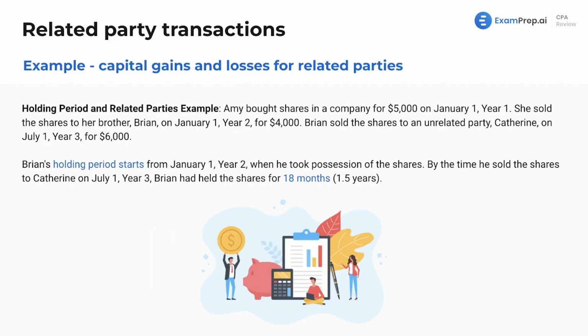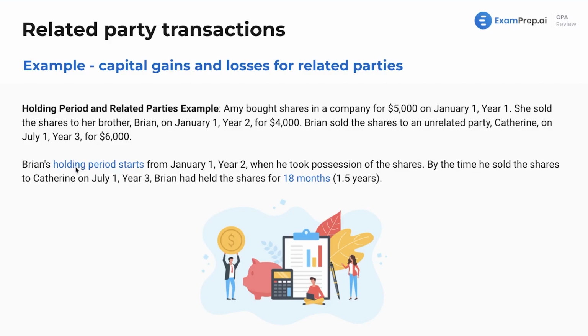We're moving on to an example here, seeing the holding period of a transaction and assets and related parties. Amy bought shares in a company for $5,000 on January 1st, year 1. She went on to sell the shares to her brother Brian on January 1st, year 2 for $4,000. Brian sold the shares to an unrelated party, Catherine, on July 1st, year 3 for $6,000.